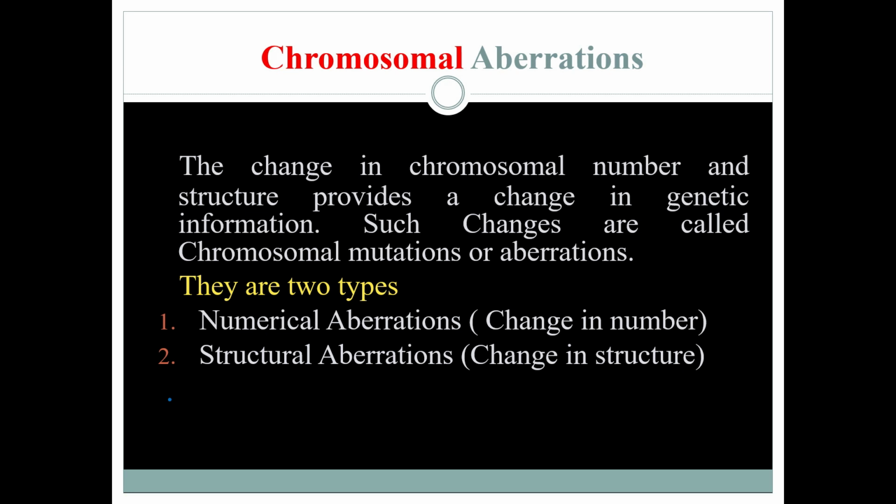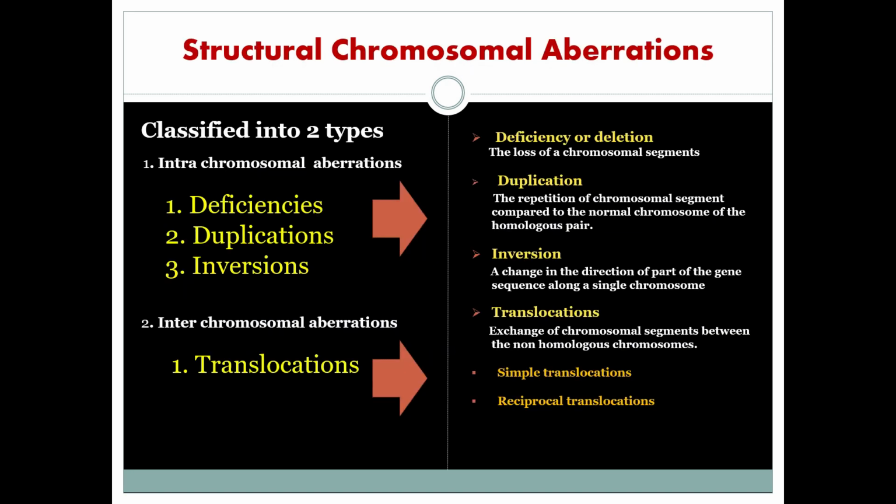Now we are going to discuss about the second type, structural chromosomal aberrations. Any change in the structure of a chromosome is called structural aberration. They are classified into two types depending upon their origin, intrachromosomal aberrations and interchromosomal aberrations. Intrachromosomal aberrations means the change occurring within the homologous pairs of chromosome. That means a pair of chromosomes are involved for creating structural changes. These are of three types, deficiencies, duplications and inversions.